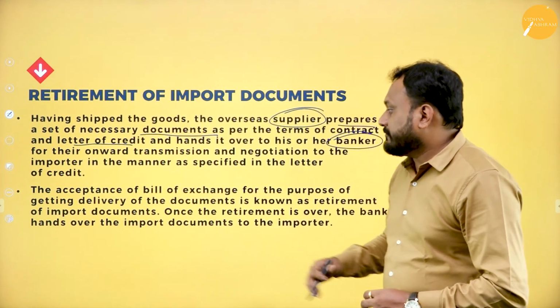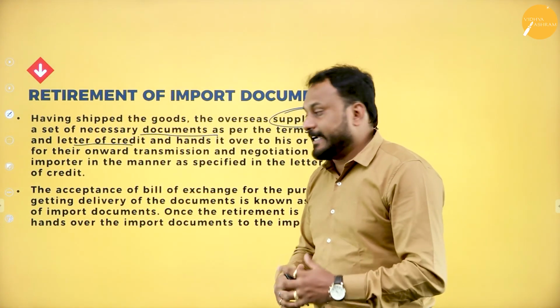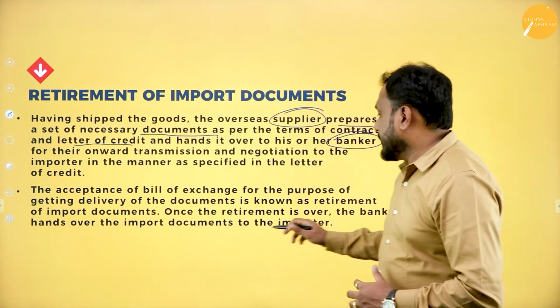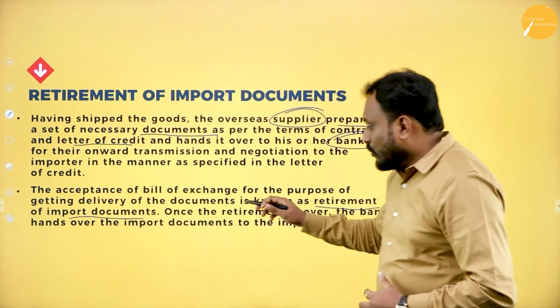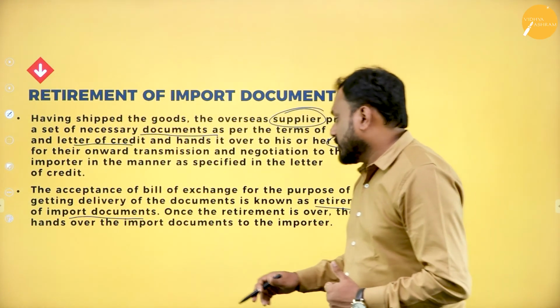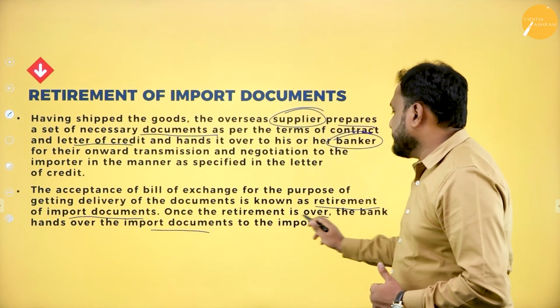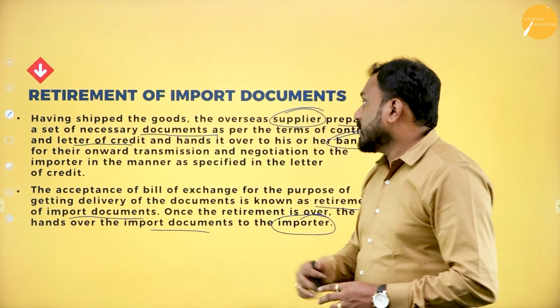The acceptance of the bill of exchange for the purpose of getting delivery of the documents is known as retirement of import documents. Once the retirement is over, the bank hands over the import documents to the importer. This is what is called retirement of import document.